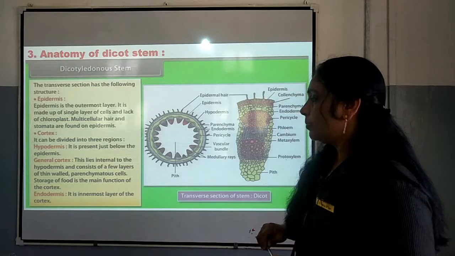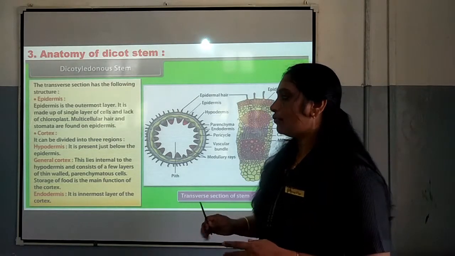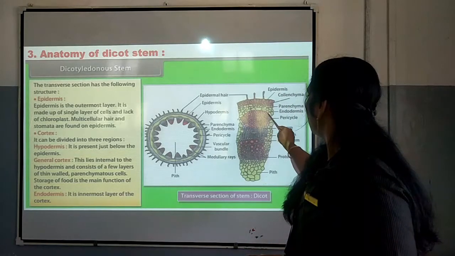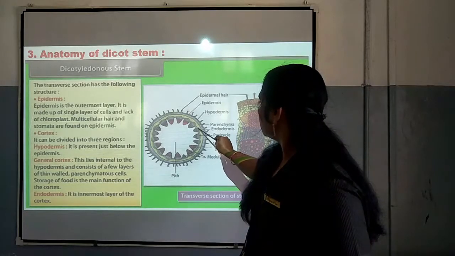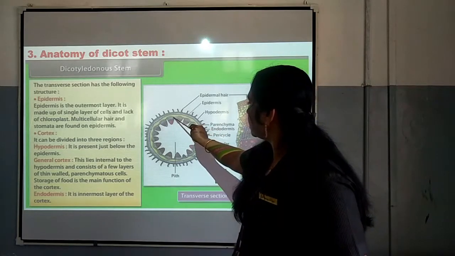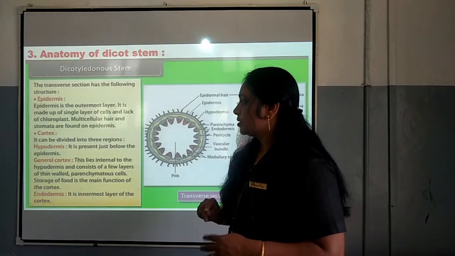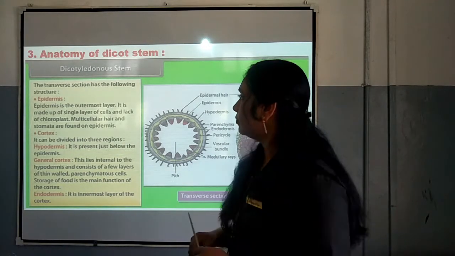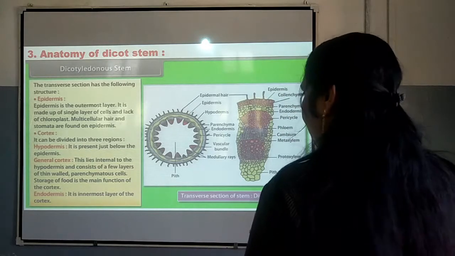Next one is the endodermis. It is the innermost layer of the cortex. This is the endodermis, this wavy layer which you can see here. So, that is related to the regions of the cortex in the case of dicot stem.